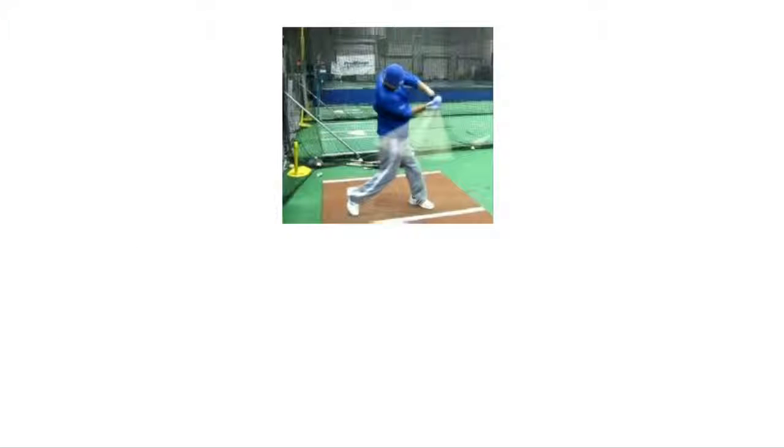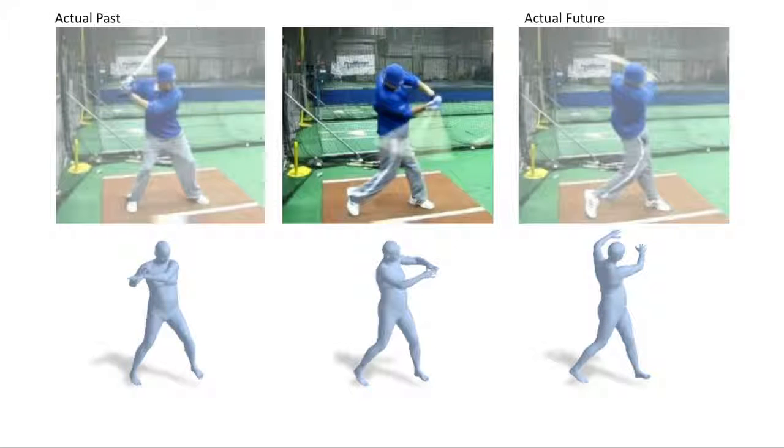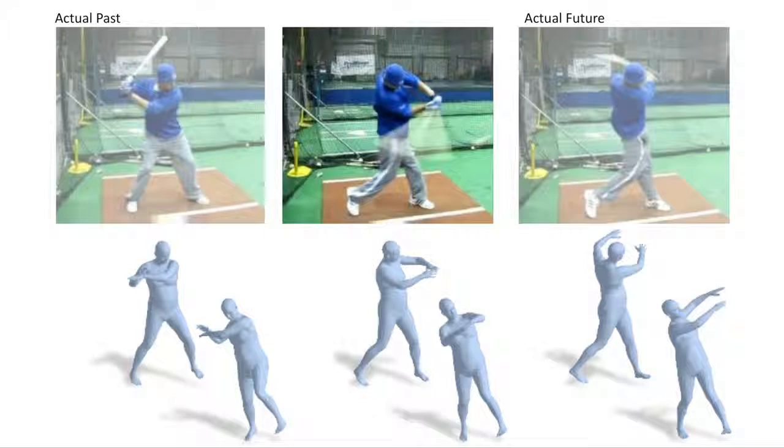Consider this picture of a baseball player. Even though we only see a flat, two-dimensional image, we can easily infer the player's 3D pose. We can also imagine his 3D poses as he swings his bat in the split second before and after the snapshot. We can do this because we have a mental model of 3D human dynamics that we develop by observing many people in motion.